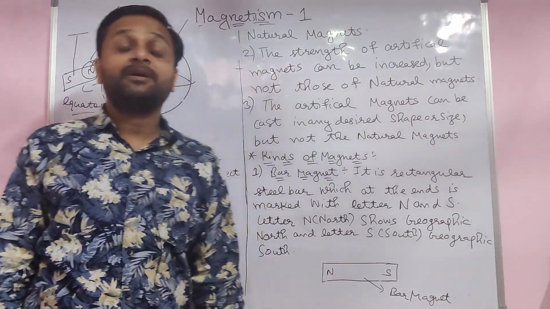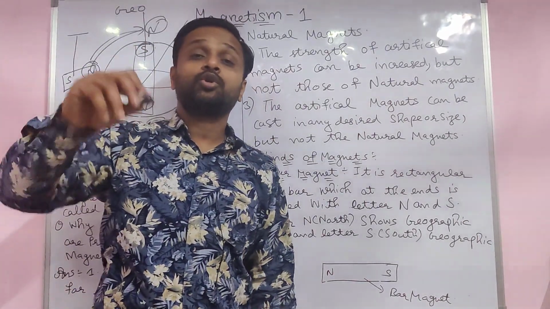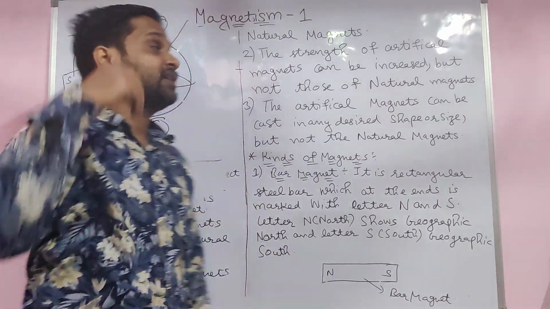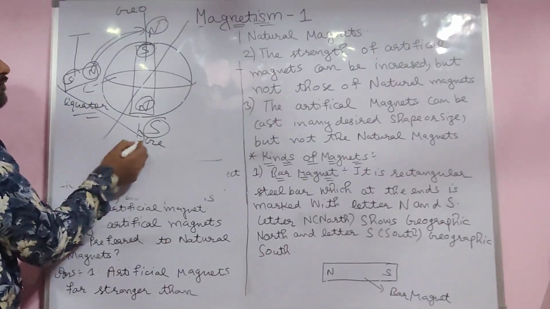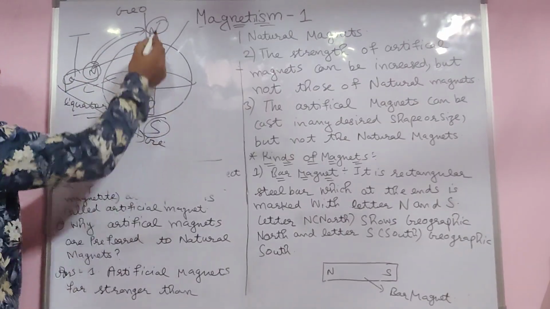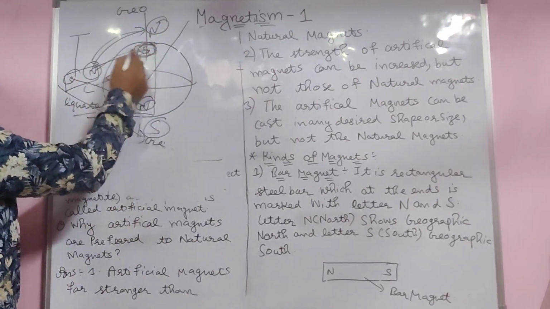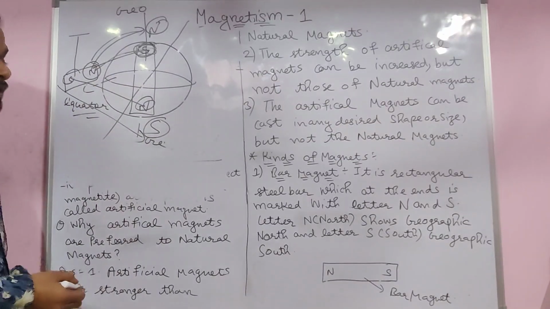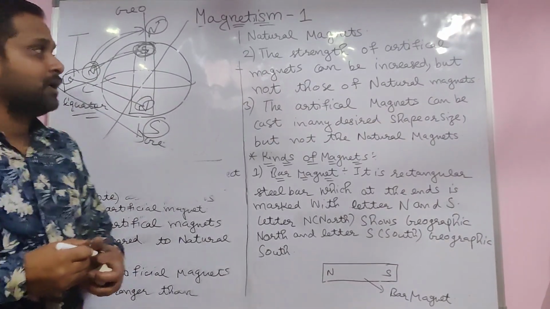The alignment of the magnet is the north pole toward the geographic north and the south pole toward the geographic south, because inside the earth, opposite poles attract each other. That is the reason behind this.